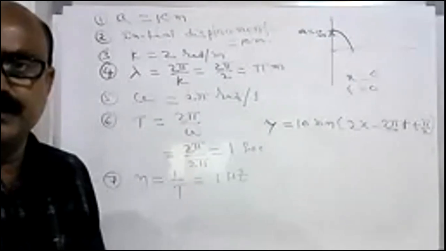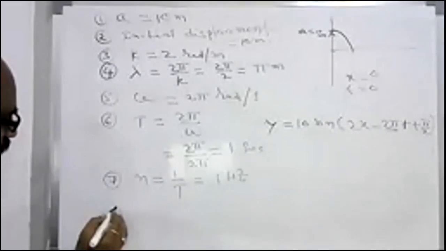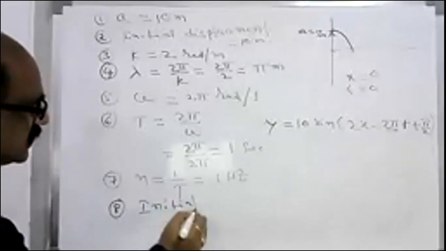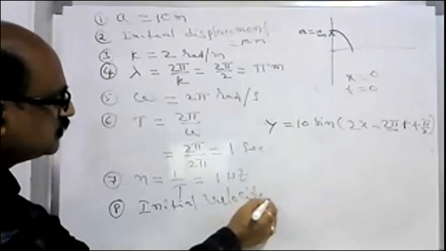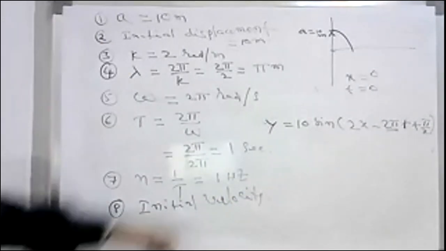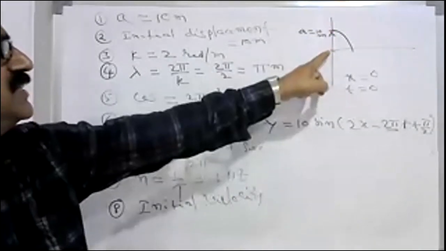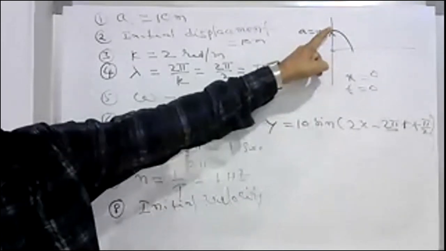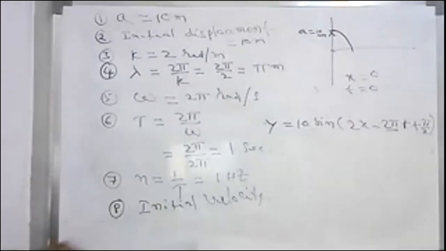And what is the initial velocity of the particle? Not displacement. What is the initial velocity? Here it started at the extreme end. At the mean position it is maximum. At the extreme end it becomes 0. It should become 0. Are you clear? How is this possible? Let me see.